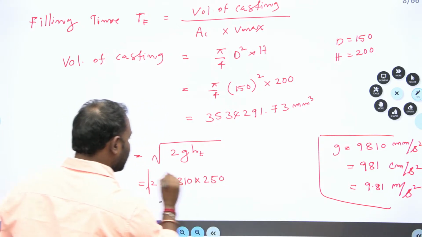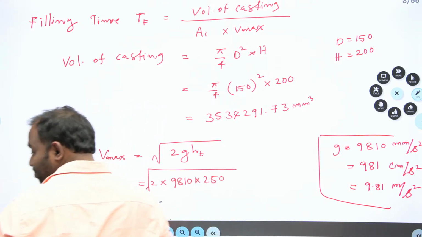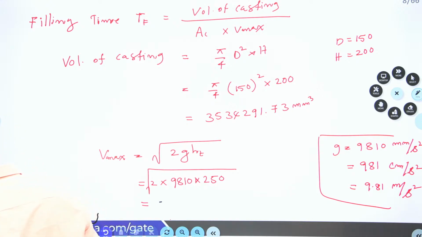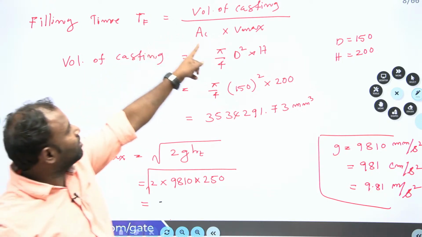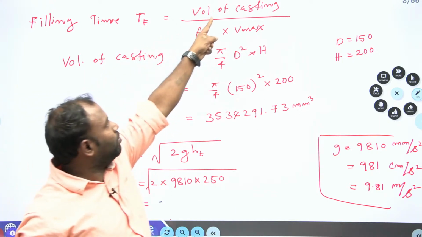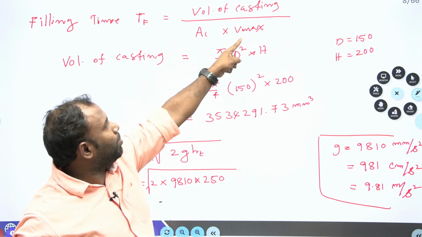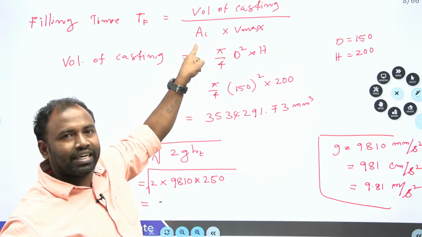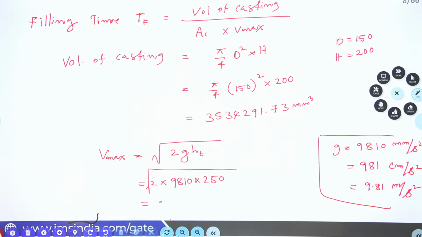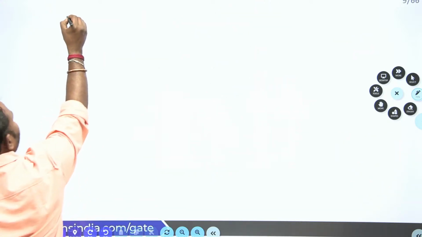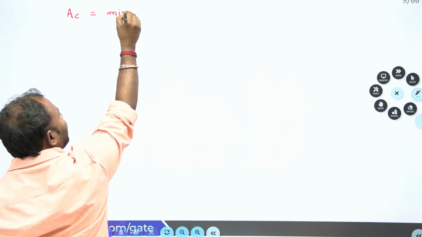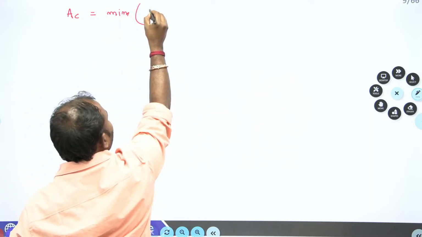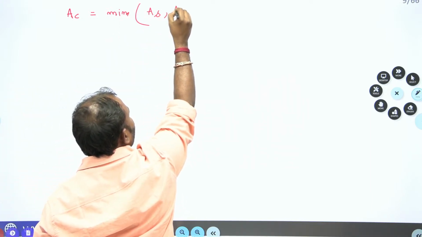Under root, so that I am going to get my velocity. We'll keep the velocity like this. Next, what do we have to calculate? AC we have to calculate. Volume of the casting we have calculated, and Vmax we have calculated, and AC we have to decide. Now let us go for that. AC, the choke area, is the minimum of all gating elements, that is, minimum of AS or AR.